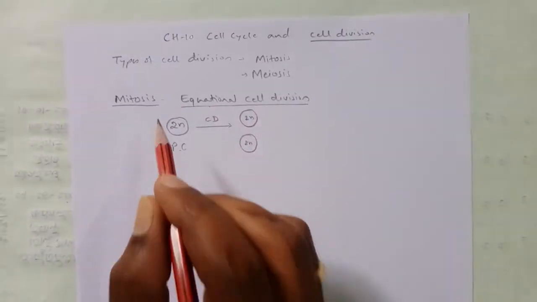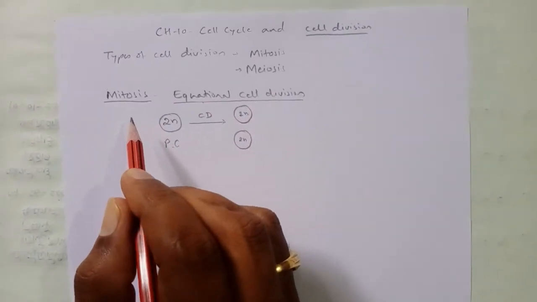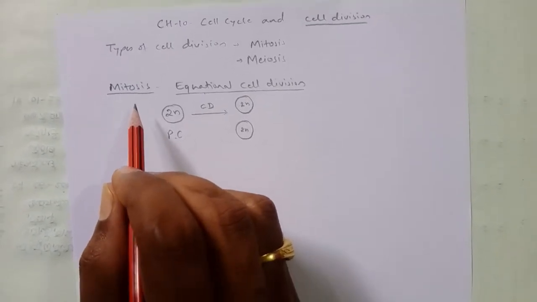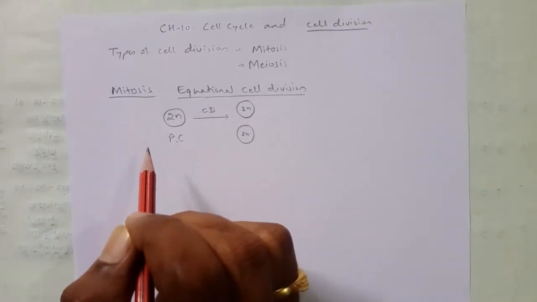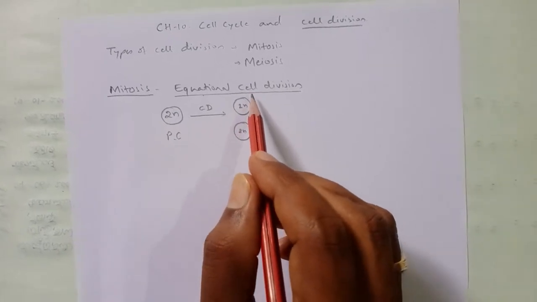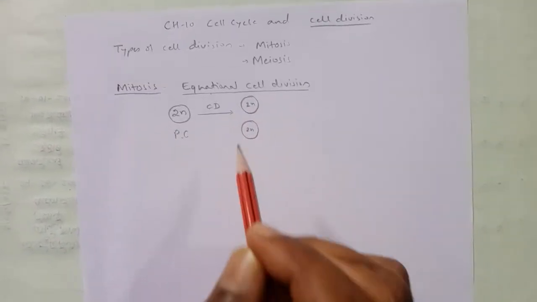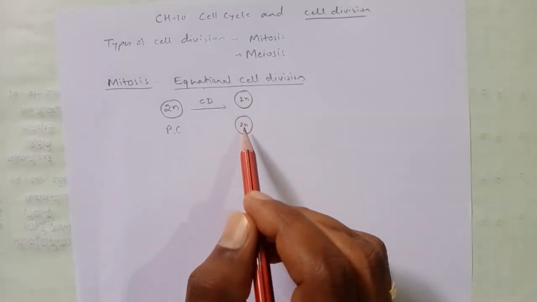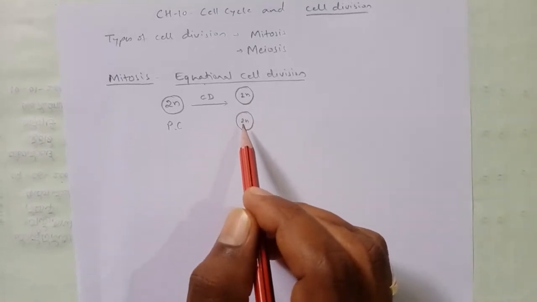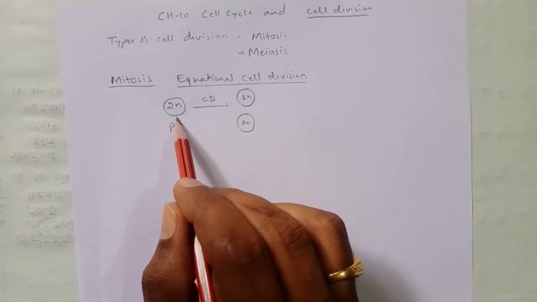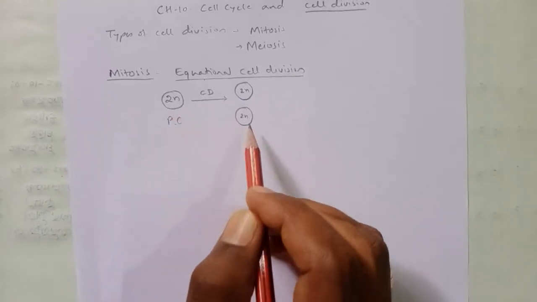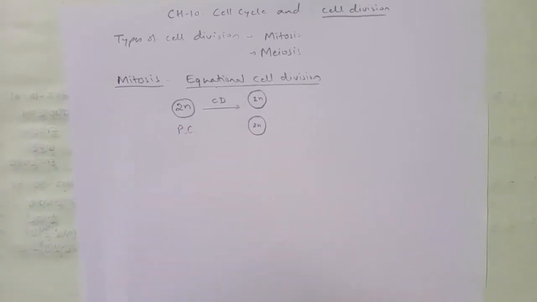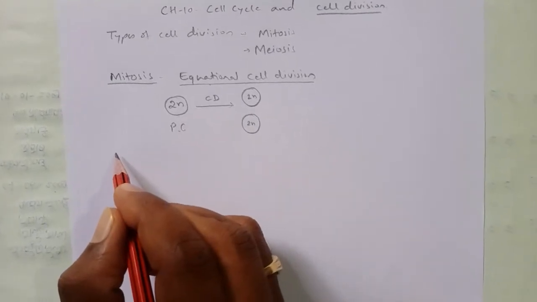So wherever mitosis occurs, in any organism, either in plants or animals, mitosis is said to be equational cell division, because the two new daughter cells receive the same number of chromosomes as the parent cell has, right? Where does it occur?